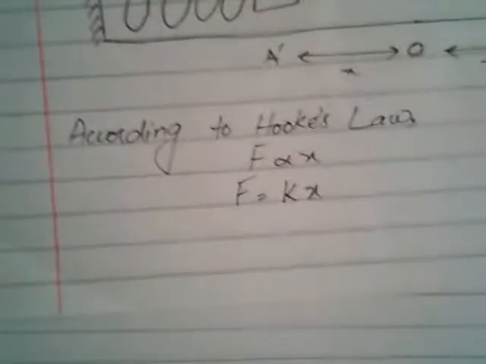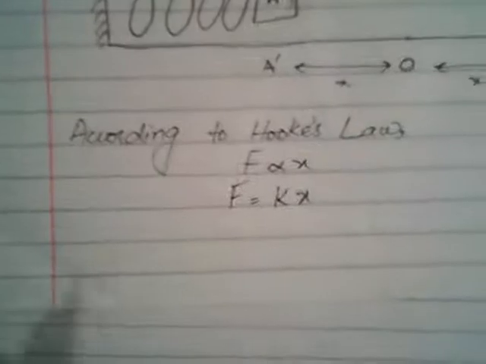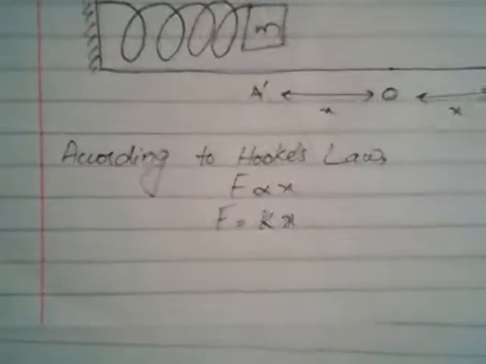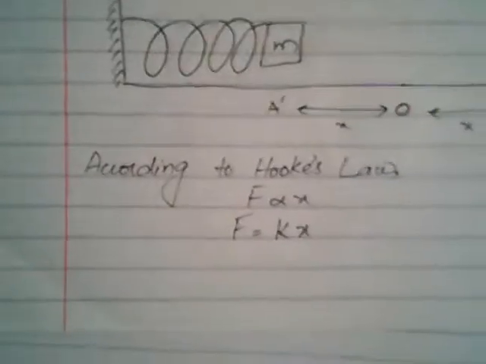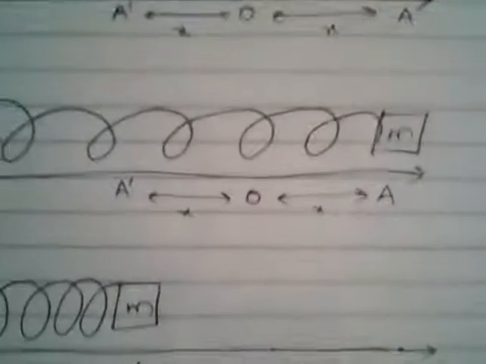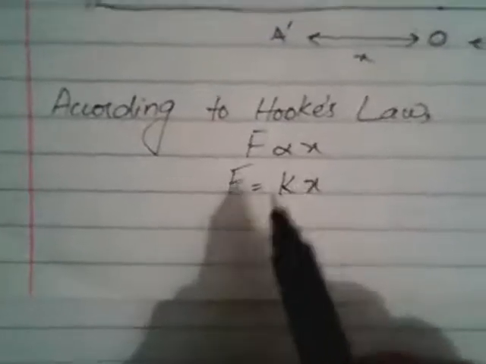So what exactly is K? This K is the constant of proportionality, which is called the spring constant. It is unique for every material. For a spring made of steel, the K would be different. For a spring made of brass, the K would be different, but it is always constant for the same material. Now this one was when we have stretched the spring. The K and the x and the force are in the same direction.